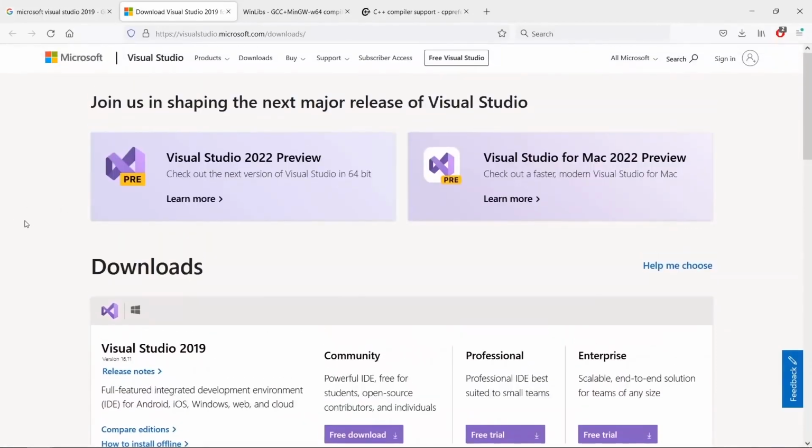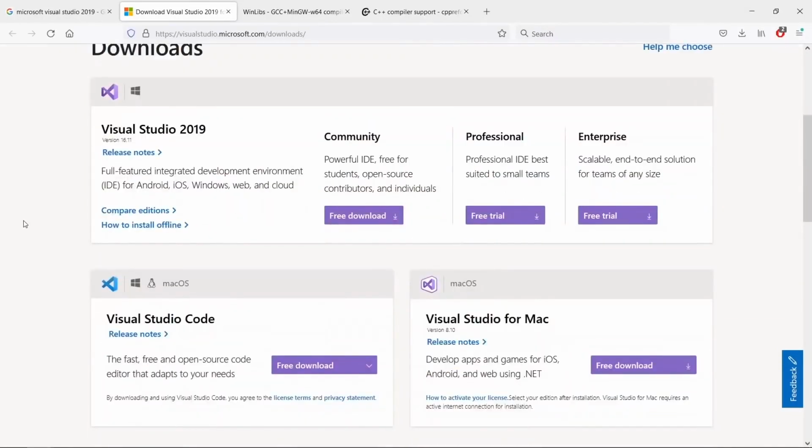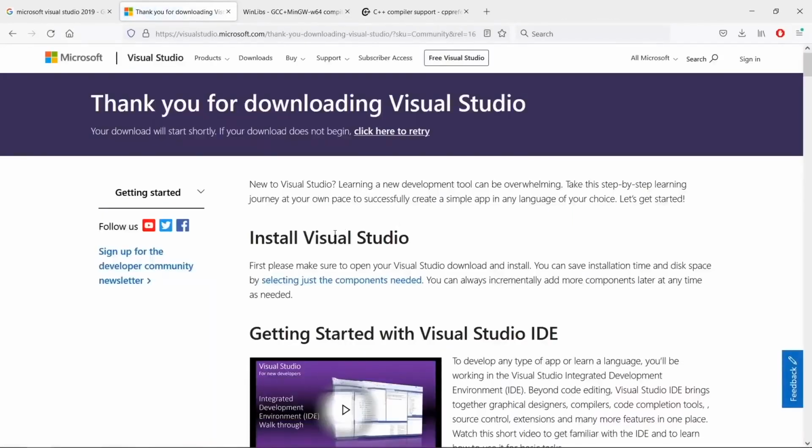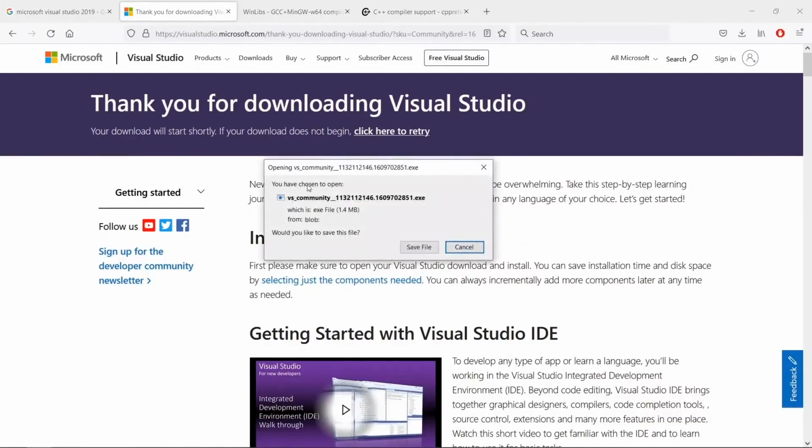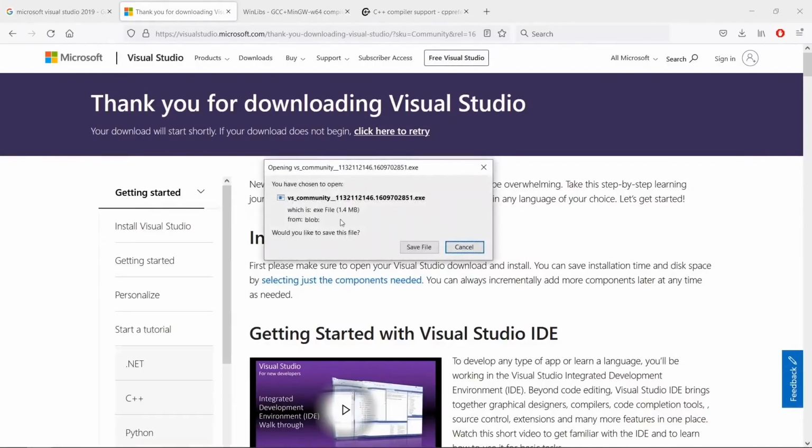We are just going to download the community version, and that's going to be enough for our purposes here. So if you click on free download here, this is going to download and install the Visual Studio compiler. You can click on this little guy and it is going to download an installer. You're going to crack this open on your system and it is going to install the Visual Studio installer.